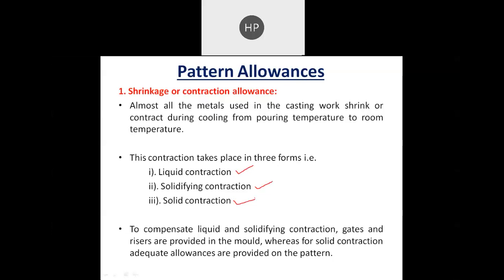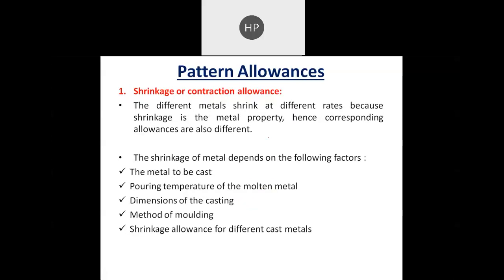And we have also discussed how during each phase the solidification takes place, and due to that the final solidified component is contracted. So to get the exact shape and size, we make a pattern slightly larger than the original shape, so that after contraction we can have the desired shape and size. That is what we discussed in the shrink or contraction allowance.